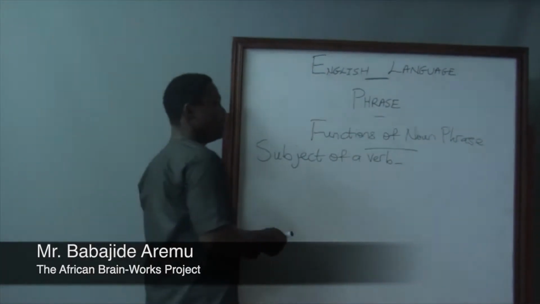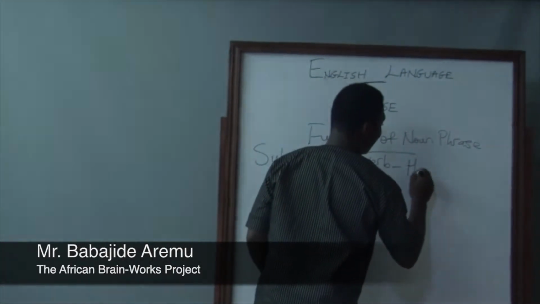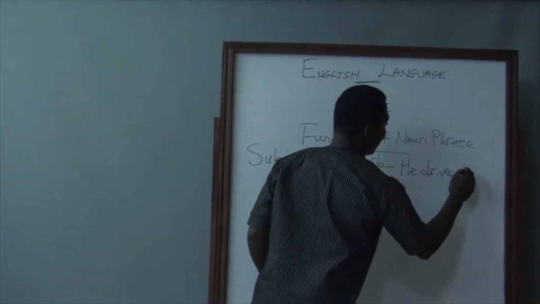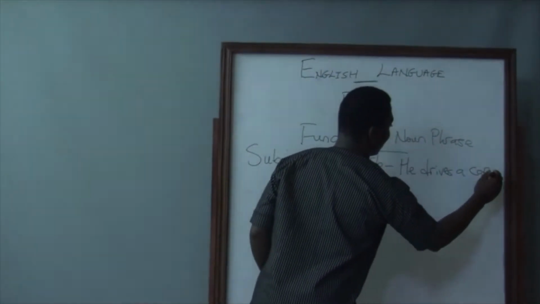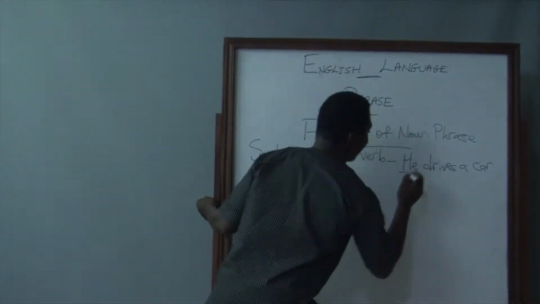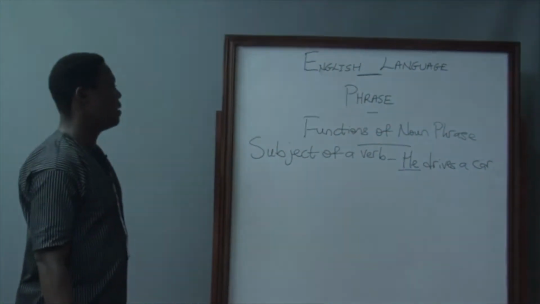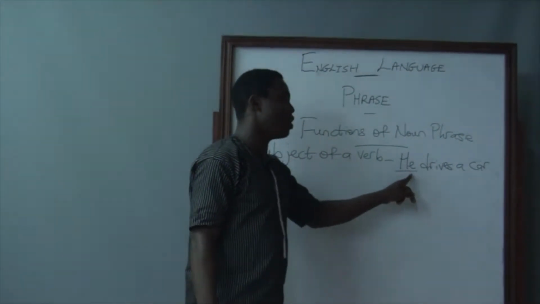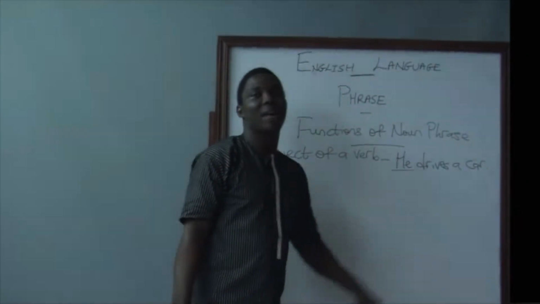If I say he drives a car, he here is the subject. Why? It is the subject that is driving the car.